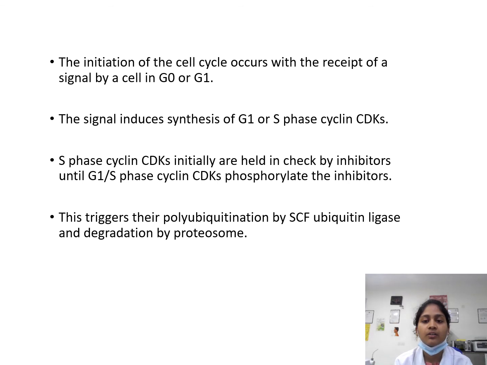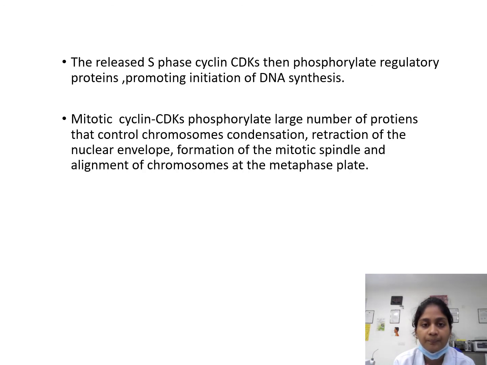The initiation of the cell cycle occurs with receipt of a signal by a cell in G0 or G1. The signal induces synthesis of G1/S phase cyclin CDKs. S phase cyclin CDKs initially are held in check by inhibitors until G1/S phase cyclin CDKs phosphorylate the inhibitors. This triggers their polyubiquitination by SCF ubiquitin ligase and degradation by the proteasome. The released S phase cyclin CDKs then phosphorylate the regulatory proteins, promoting initiation of DNA synthesis. Mitotic cyclin CDKs phosphorylate a large number of proteins that control chromosome condensation, breakdown of the nuclear envelope, formation of the mitotic spindle, and alignment of chromosomes at the metaphase plate.